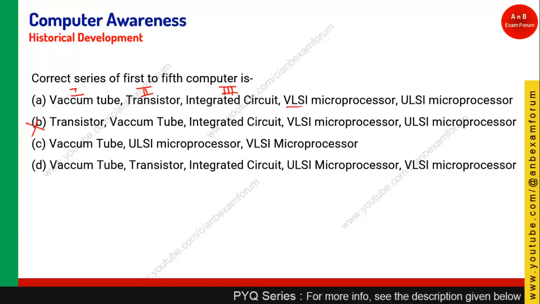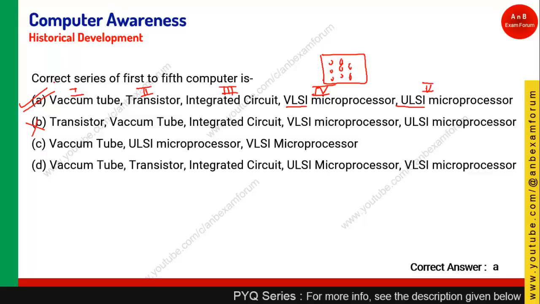And ULSI means ultra large scale integration, meaning you have less space and many components can be placed on that particular board. Ultra scale means you can put many components, so the power will definitely be more. So the 4th generation is VLSI and the 5th generation is ULSI. Option A, those who have given it, well and good, you are very good in computers. Just remember these terminologies, these generation technologies.